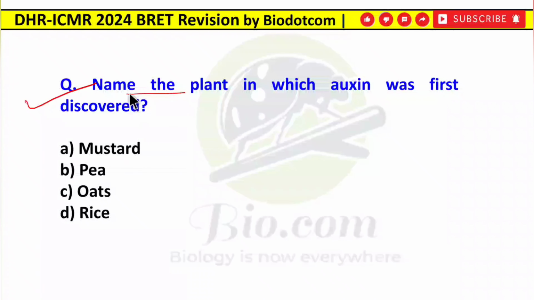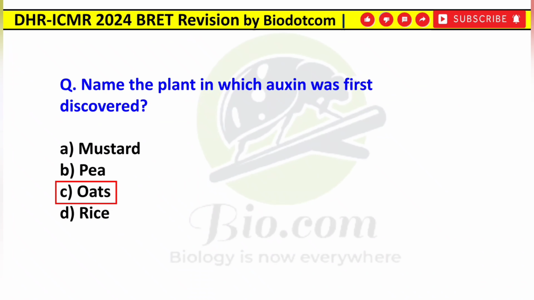Now one more new question which is related to the discovery of auxin. So the question is, name the plant in which auxin was first discovered: mustard, pea, oats or rice. So it is the oats in which the auxin was discovered for the very first time.